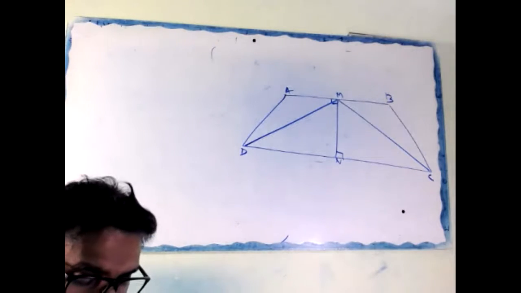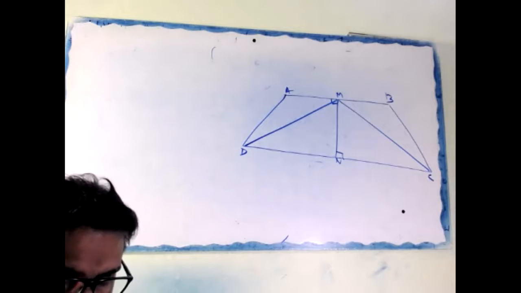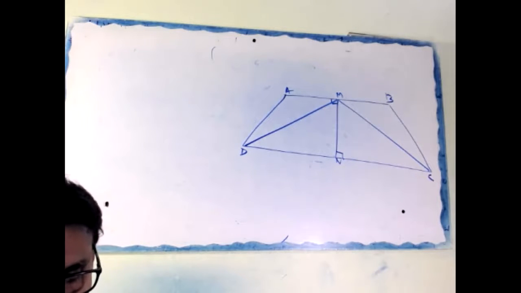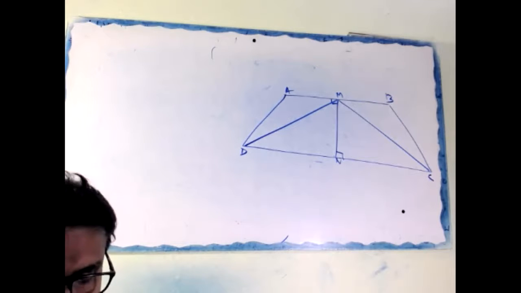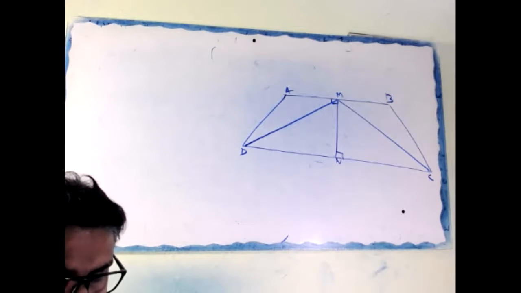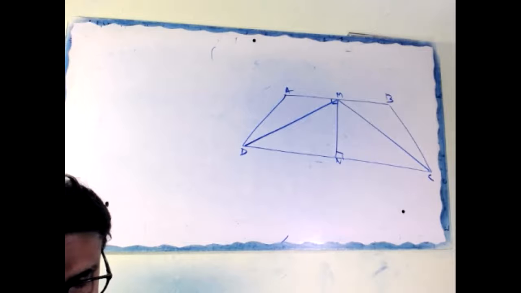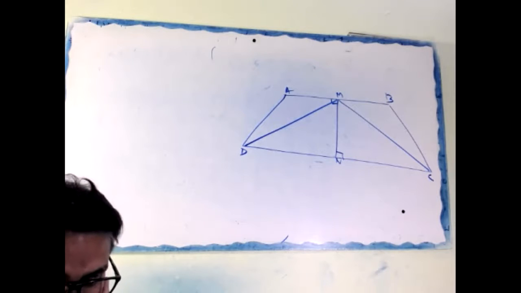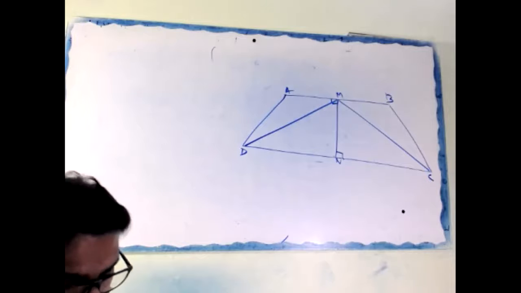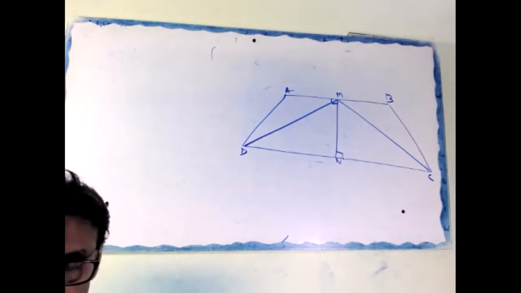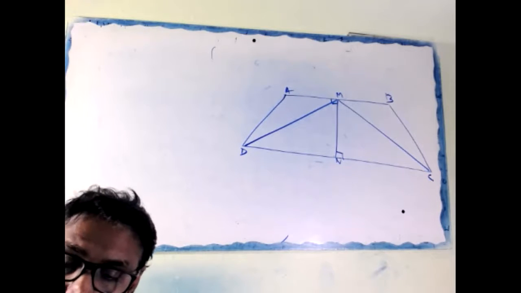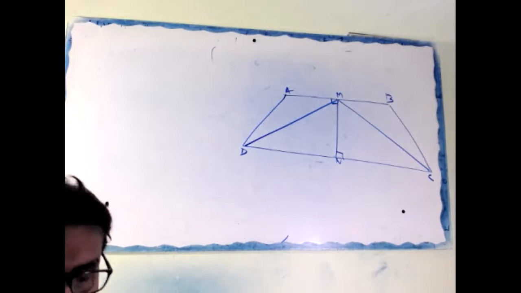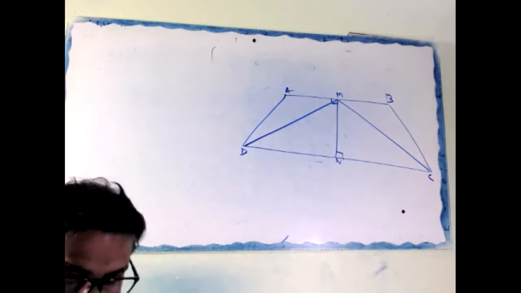I'll read. Line segment joining the midpoints M and N of parallel sides AB and DC respectively of trapezium ABCD is perpendicular to both sides AB and DC. Prove that AD equal to BC. Yes, triangle question.